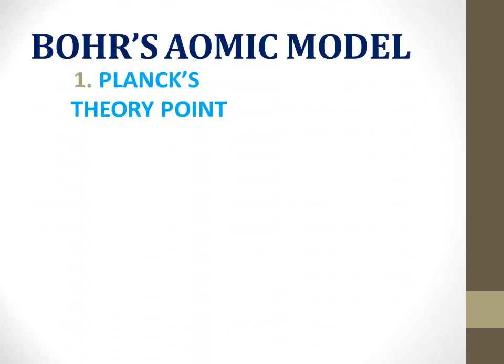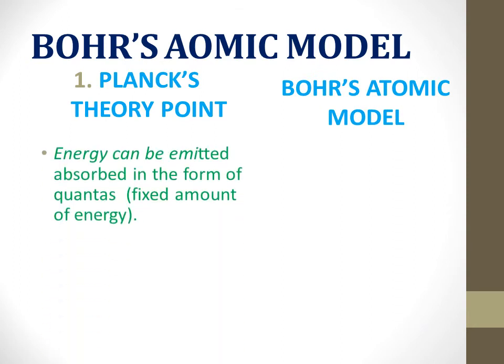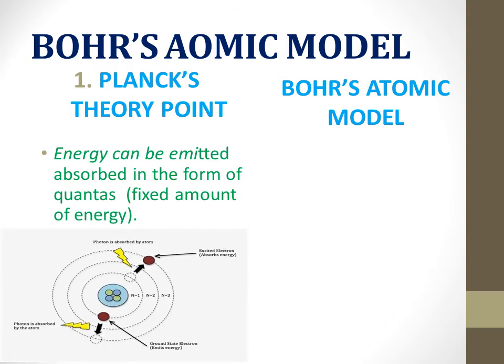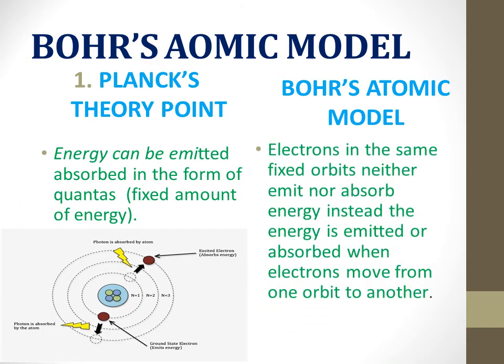Bohr used another point of Planck's theory, that is, energy can be emitted or absorbed in the form of quanta, fixed amounts of energy. An electron present in a particular orbit neither emits nor absorbs energy while moving in the same fixed quantized orbit. The energy is emitted or absorbed only when an electron jumps from one orbit to another orbit. So electrons in the same fixed orbit neither emit nor absorb energy. Instead, the energy is emitted or absorbed when electrons move from one orbit to another.